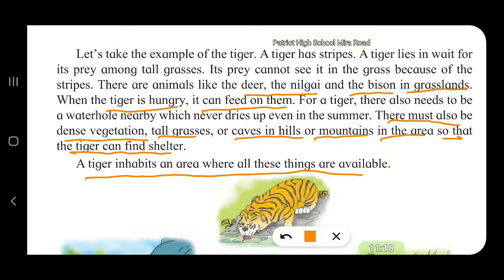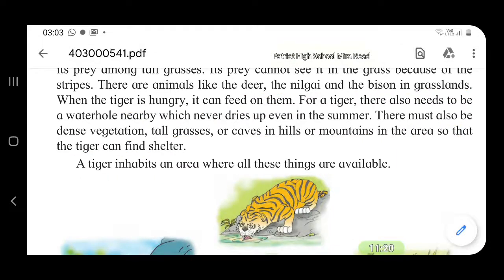So, what are the things available for the tiger? Let us again find out. Number one, it needs a water hole, which should never dry up even in summer. Number two, it needs dense vegetation.